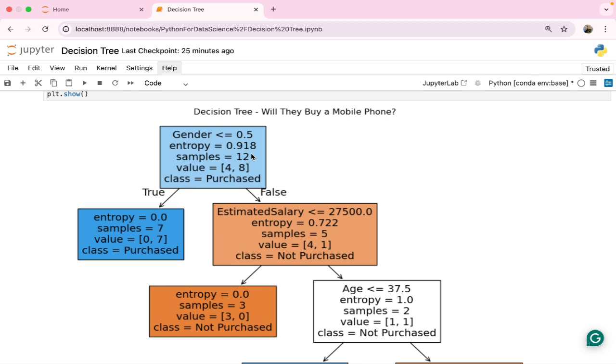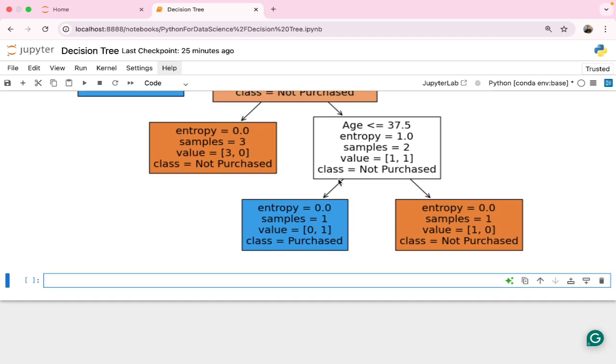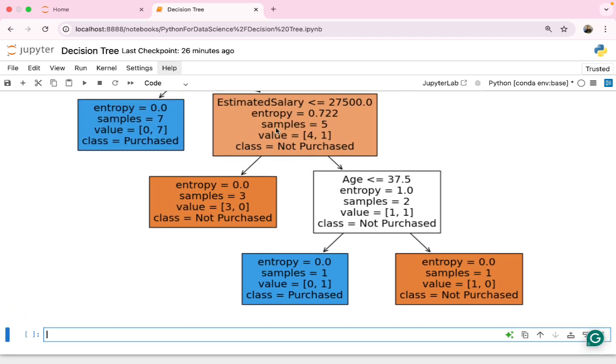Now when does the tree actually stop? First, a pure leaf: all examples in that node belong to the same class, zeros or ones. Max depth: we can pass max depth also, setting a maximum number of splits like 3 levels or 5 levels. Minimum samples: if too few samples are left, it may not split further. And no gain: if the split doesn't improve information gain, it will stop by itself. Now let's break down the estimated salary and all the blocks, the nodes, of this tree.